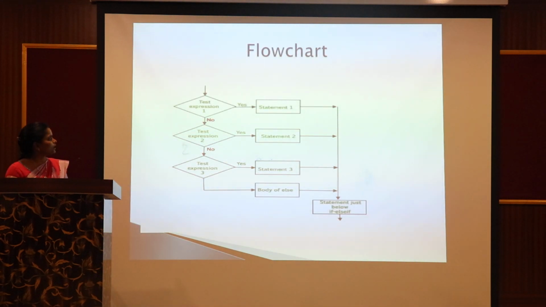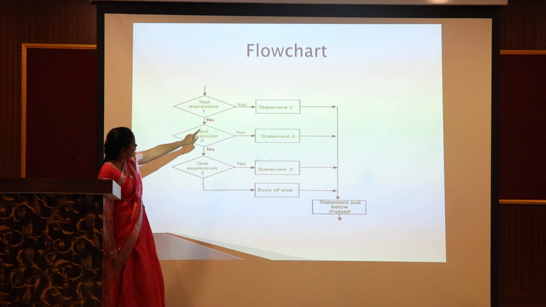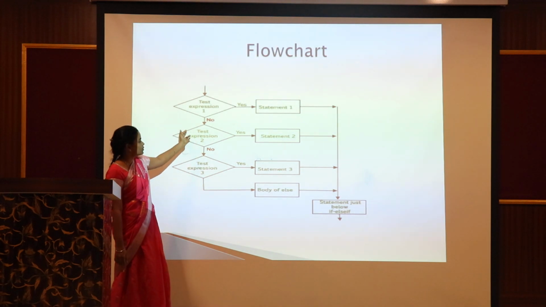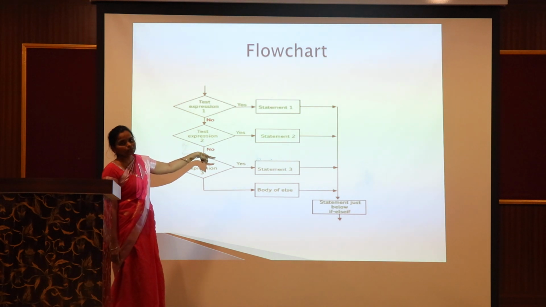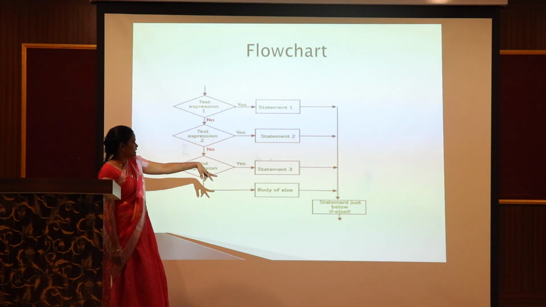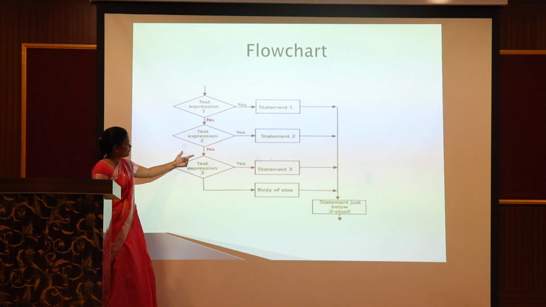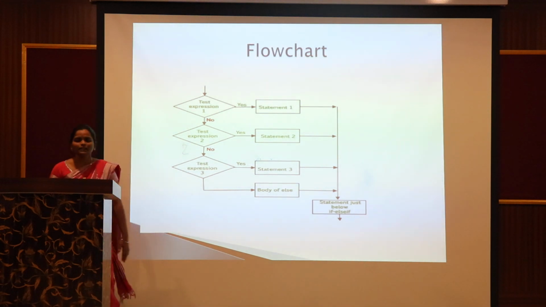This is the flowchart for the if elif else statement. If condition 1 is true, it performs statement 1 and then prints the output. If the first condition is false, it goes to the elif condition. If that condition is true, it executes statement 2 and prints the output. If that is also false, it goes to perform the else part. It executes the third statement and prints the output.